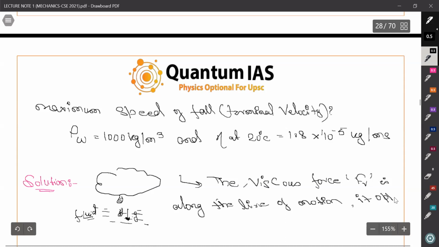Also it opposes the motion and is proportional to its velocity.